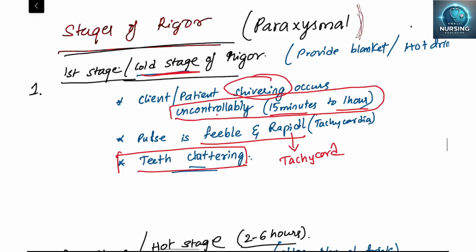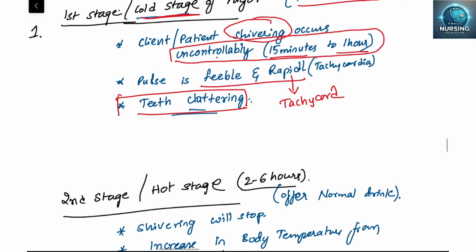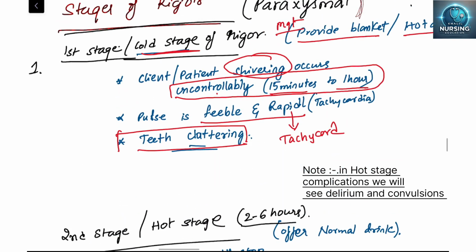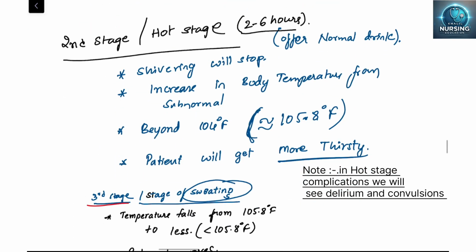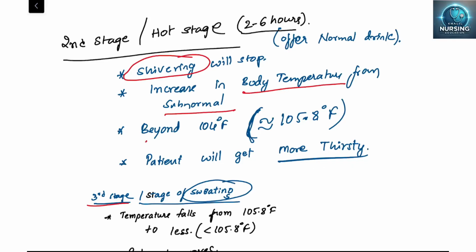So in that case, what management do we have to do? Provide the blanket and hot drink. Clear? The second stage will be the hot stage. This is the cold stage. At that time what happens? Shivering will stop. So there is an increase in the body temperature from subnormal. That's what we call intermittent fever, right? So beyond 104 degrees, or near 105 degrees, 105.8 degrees Fahrenheit, it is near hyperpyrexia. Okay, so the patient will get more thirsty.